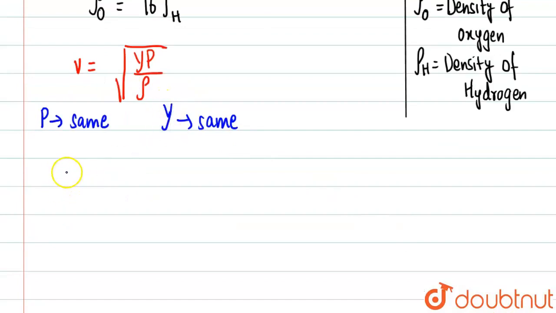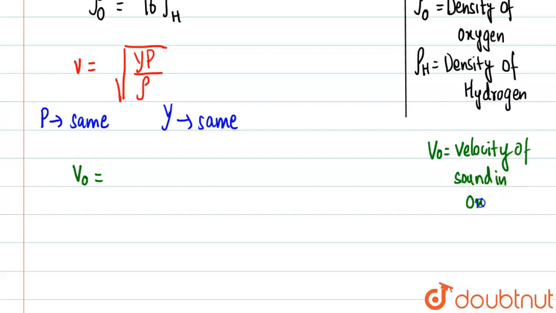Let's write it for both gases. VO is the velocity of sound in oxygen, and VH is the velocity of sound in hydrogen.